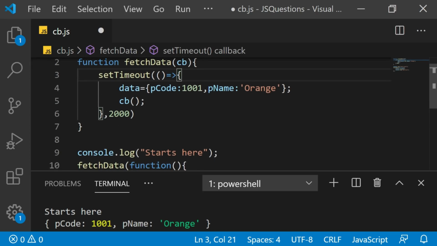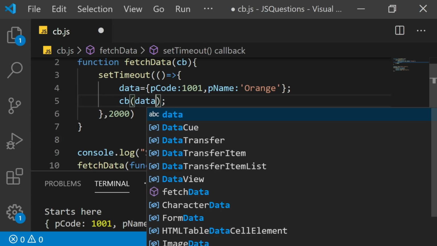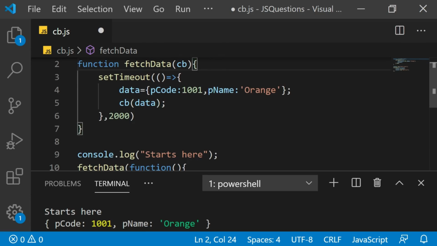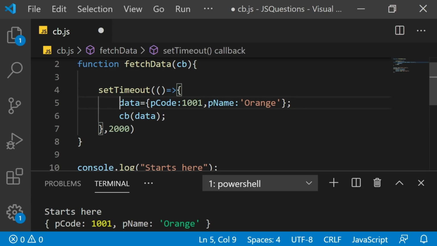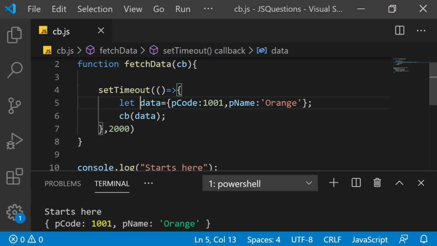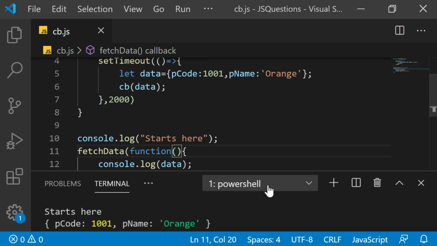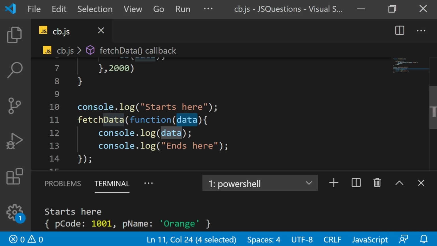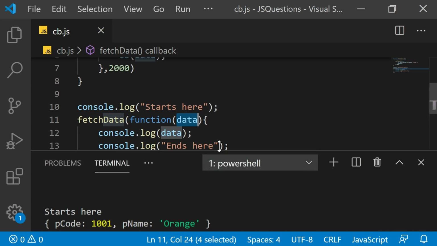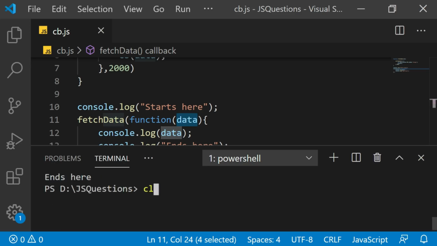So what this fetchData programmer should do is pass the data here. So the data is locally defined, or I can directly write it here. I'll say let data. So the callback, the data is received by this function. This function will receive the data and that gets displayed. This is a more appropriate way of writing a callback function. So let me just execute this.